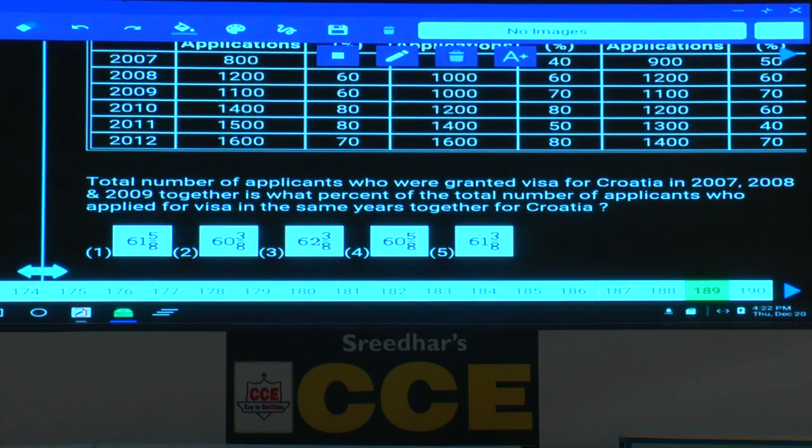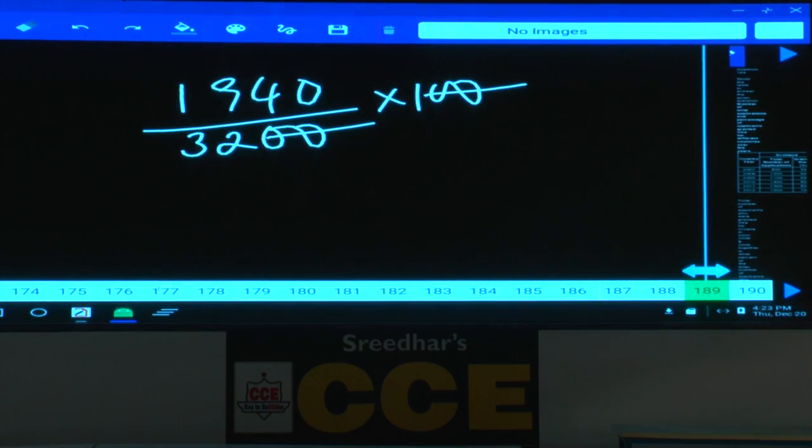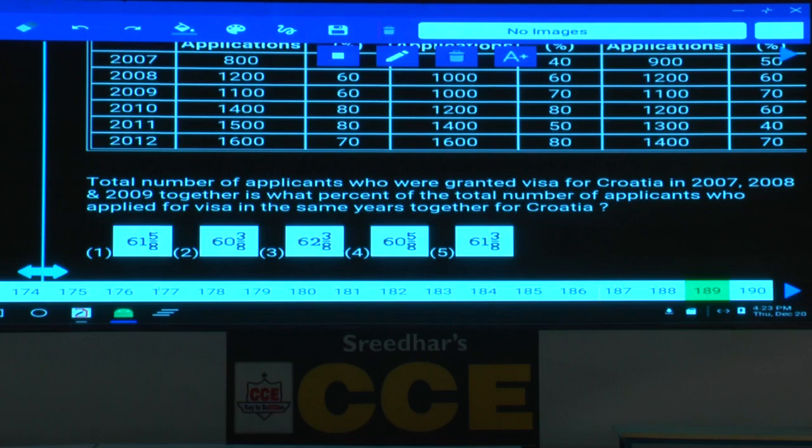I'll tell you. So all options are close to each other. Observe denominator. How much denominator you have? 8. So 2 zeros cancel. If I want to have 8 here, I should cancel both numerator and denominator with 4. 4 times 8, 4 times 16, 34 you have. So denominator 8 is satisfied for all options, and you know that your numerator should end with 5.